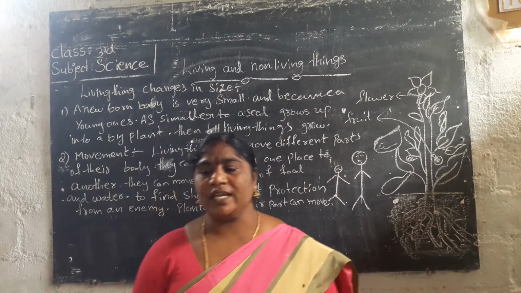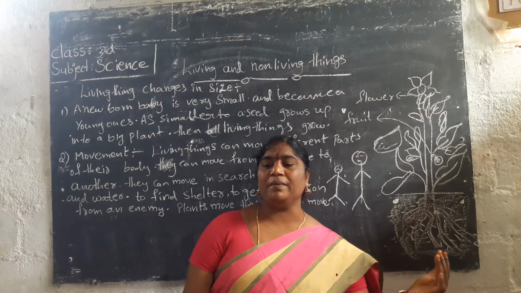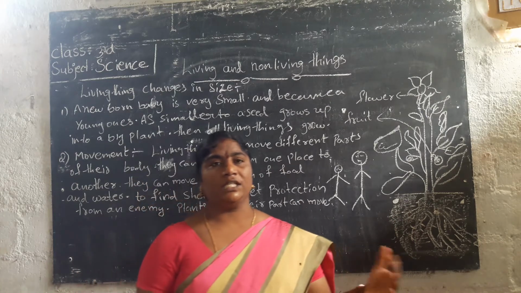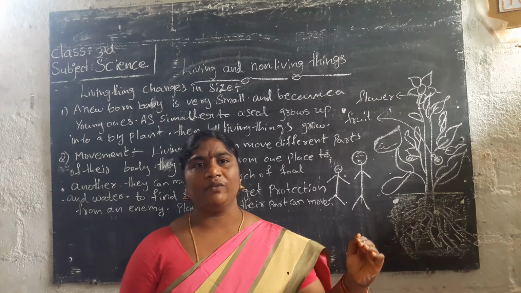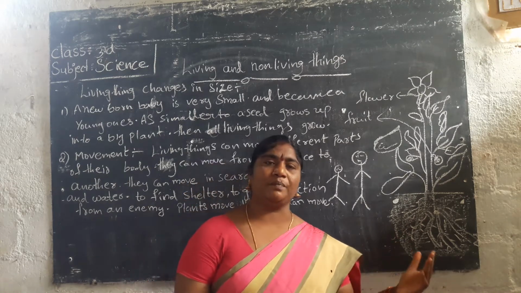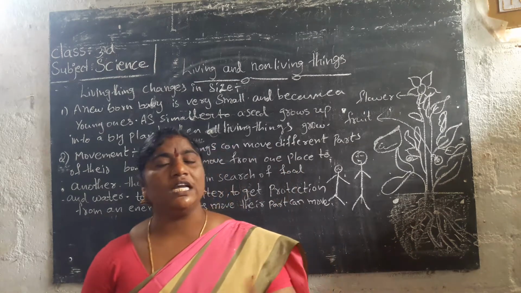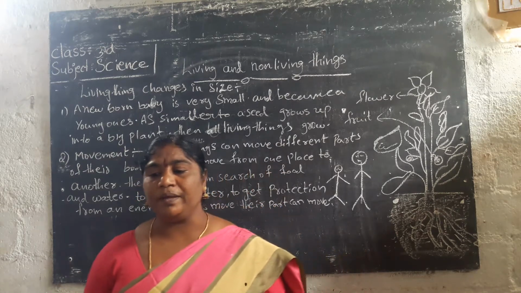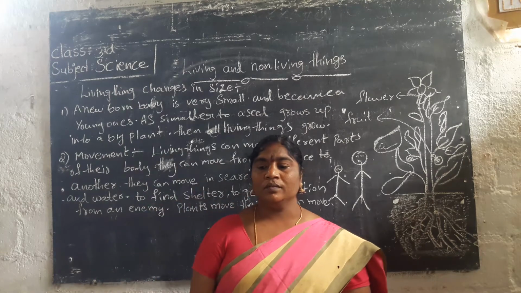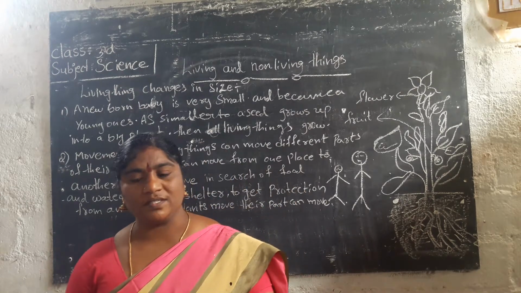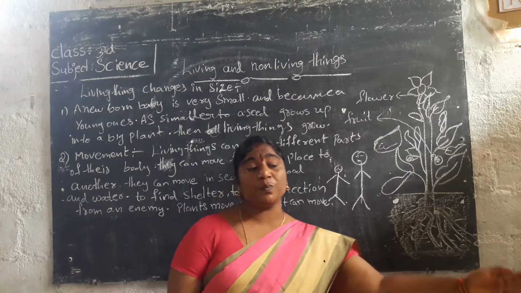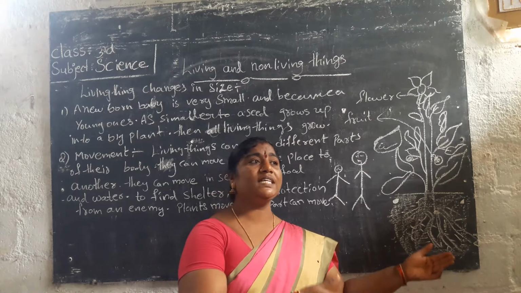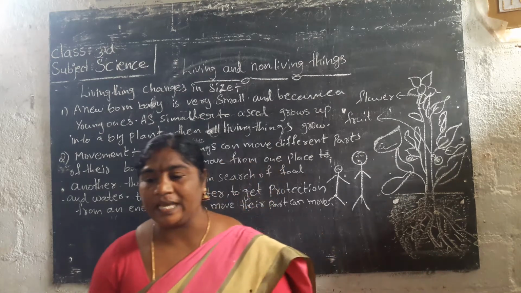A newborn baby is very small. Over a period of time, the baby grows and learns to walk and talk. Can a newborn baby talk and walk? No. After some time, he or she learns to walk and talk. And then one day the baby becomes big and strong. Yes or no? Like this, the baby looks like its parents.